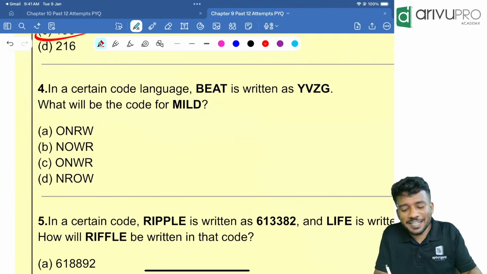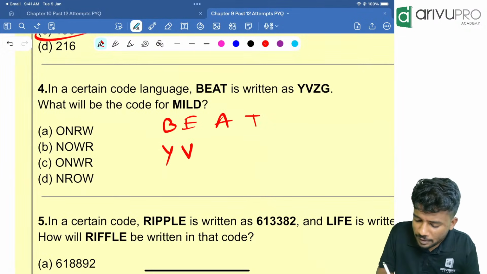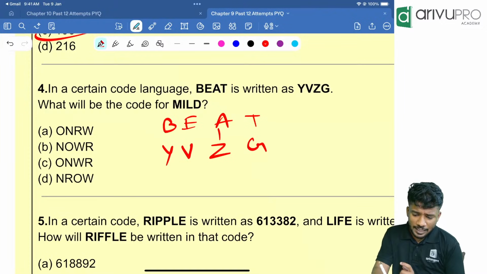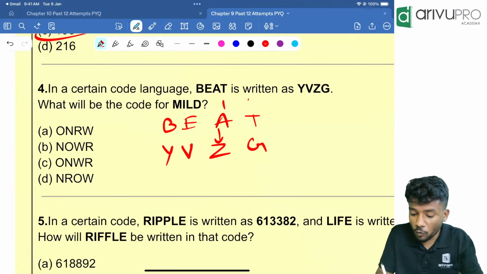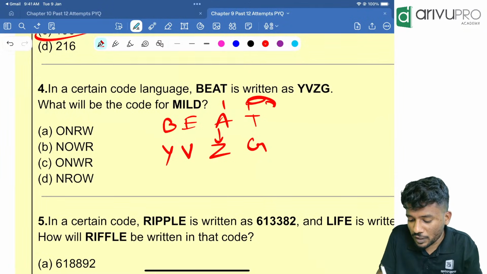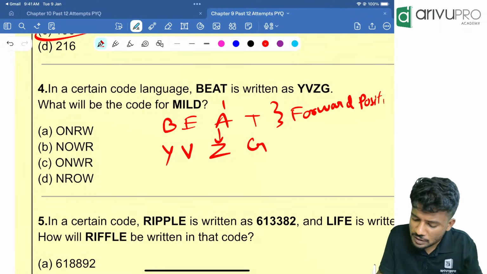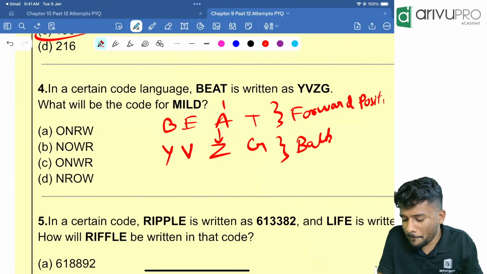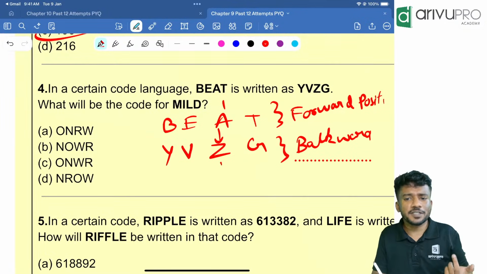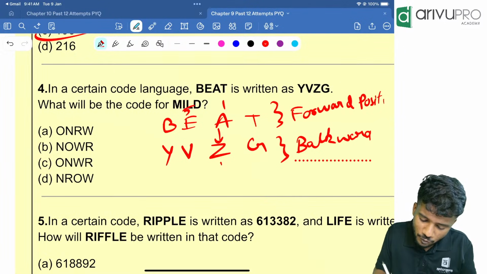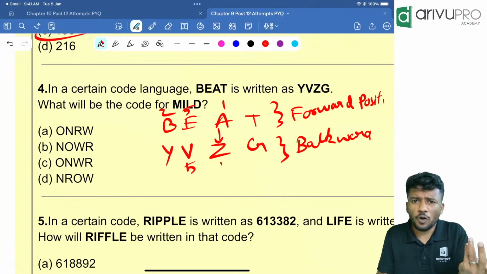In a certain code language, BEAT is written as YVZG. If you look here, A is becoming Z. That means it is becoming the opposite. A is in the first position from the forward position. Whatever is given over here is forward positions, whatever is given over here is backward positions. So A is the first from the forward position, Z is the first from the backward position. E is fifth from the forward, this is fifth from the backward. Similarly, B is second. So forward and backward coding is happening over here.